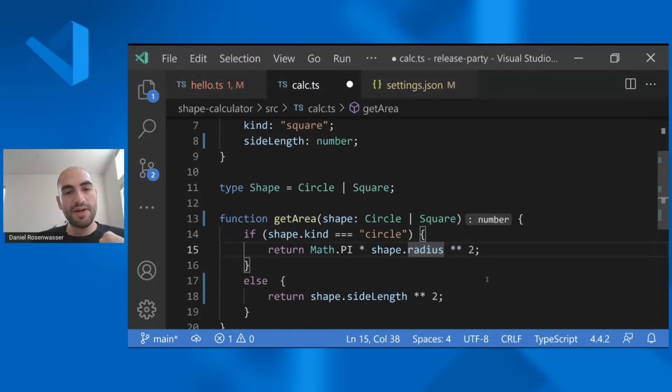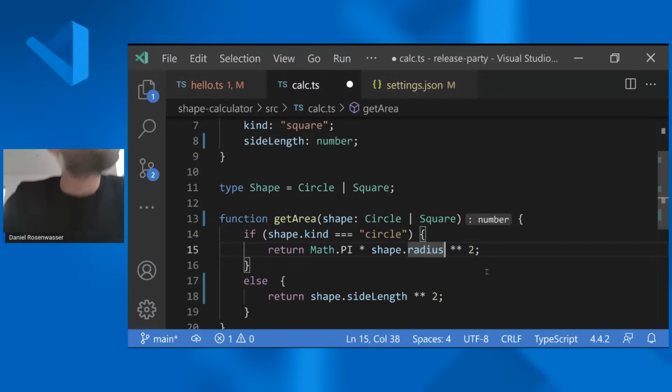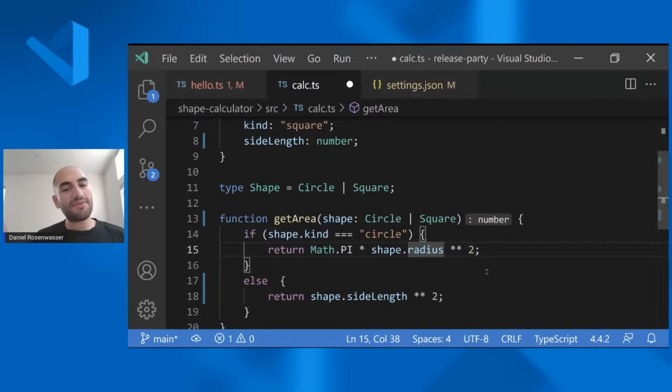And so that's super helpful. However, well, let me just give a little more context. You don't have to do any sort of casting, right? In some languages, once you do a runtime check, you have to say, okay, I know it's this, so I have to say what the type is. TypeScript does this automatically.